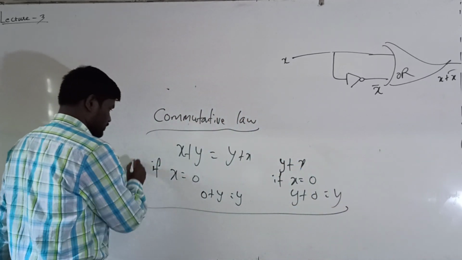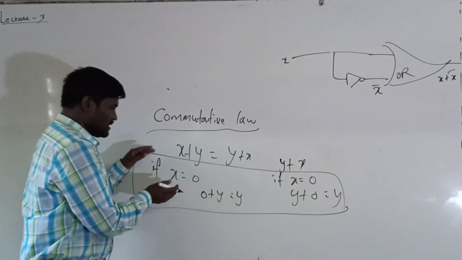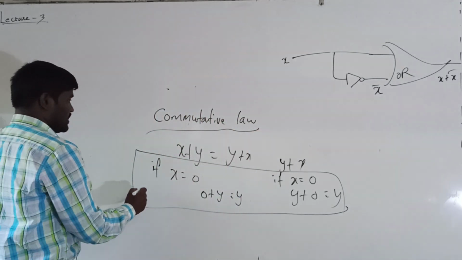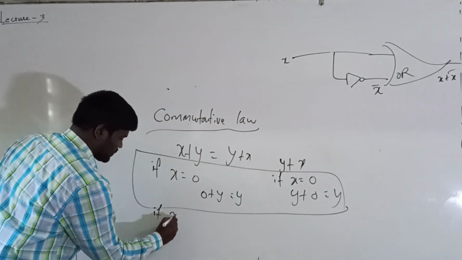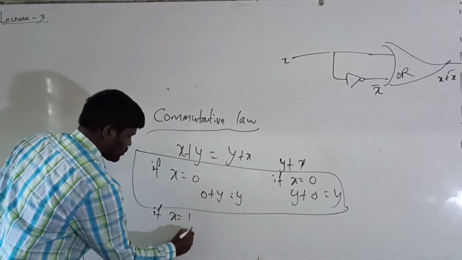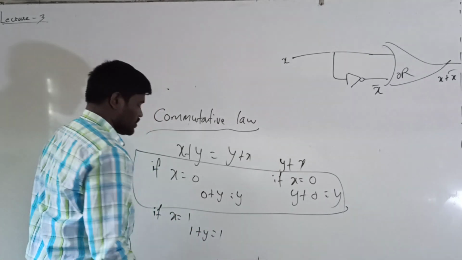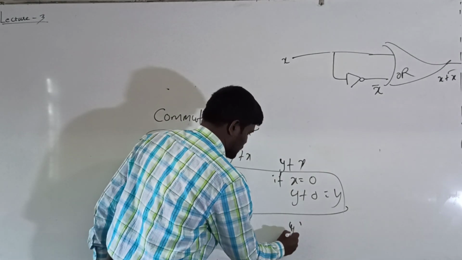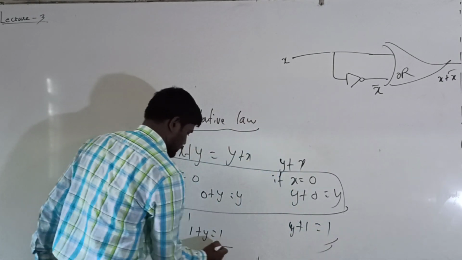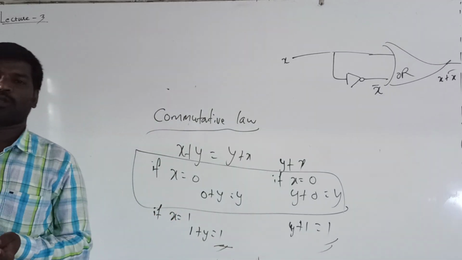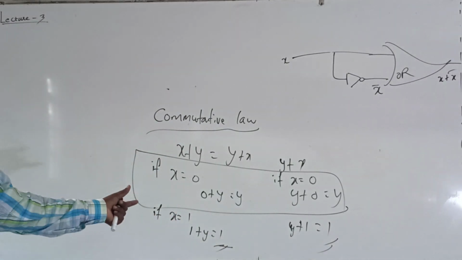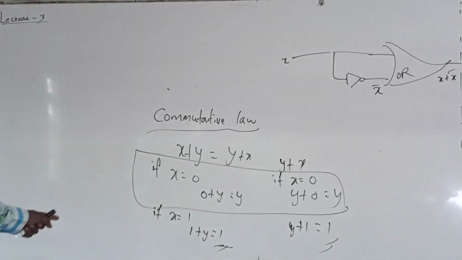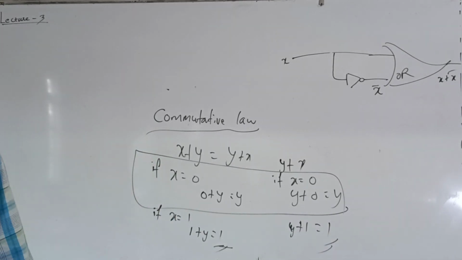See here, this is the LHS part and this is the RHS part. In the same way, if x is equal to 1, 1 plus y is equal to 1. Here also y plus 1 is equal to 1. See here, both the outputs are the same, both the results are the same. If x is equal to 1, the answer is 1 plus y.